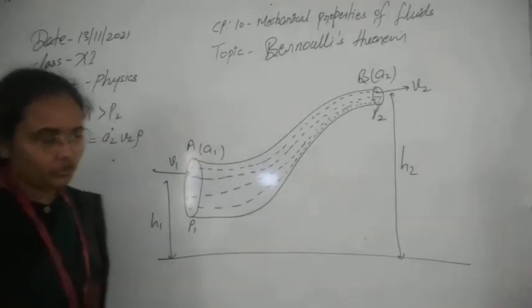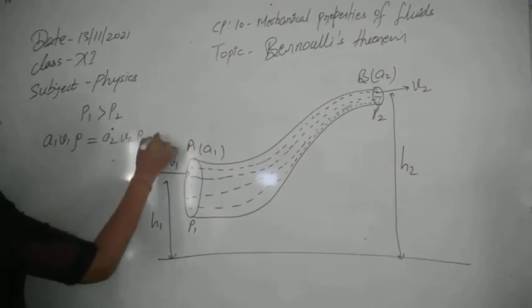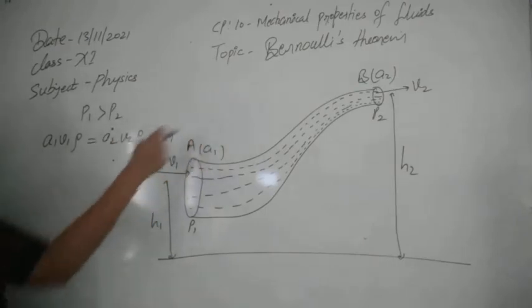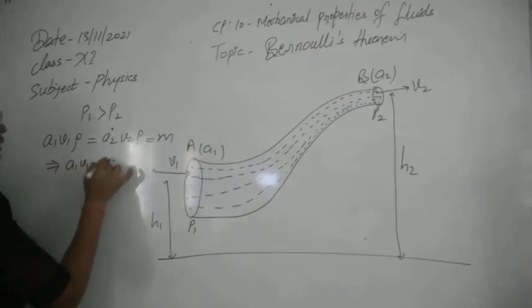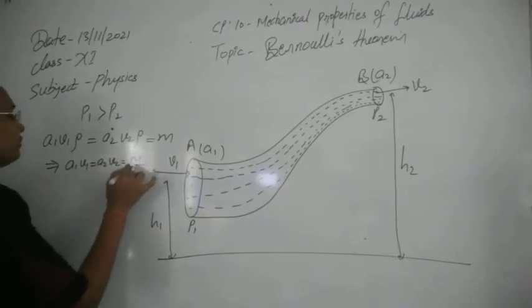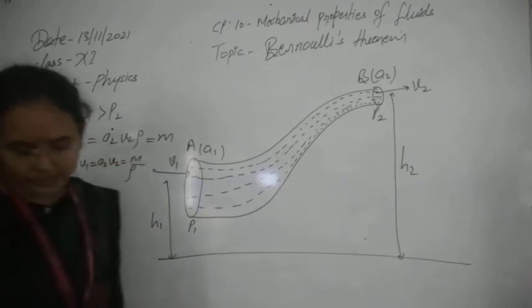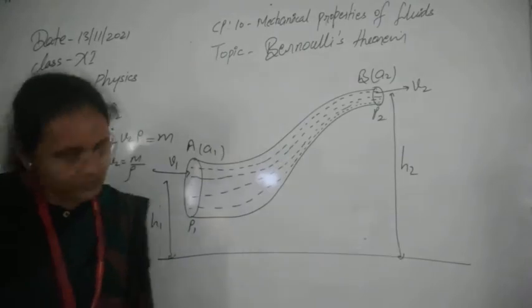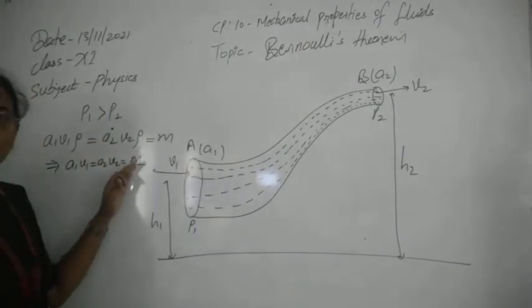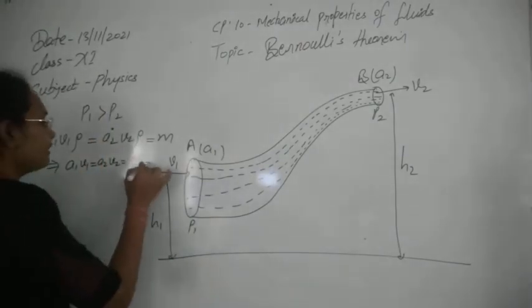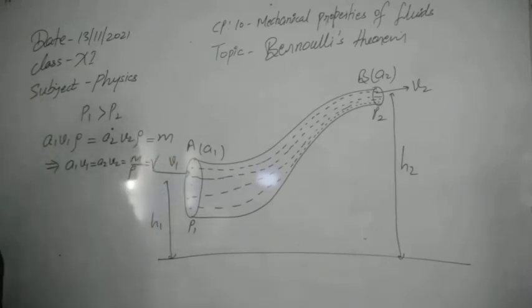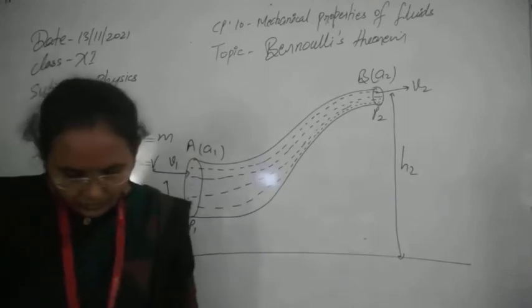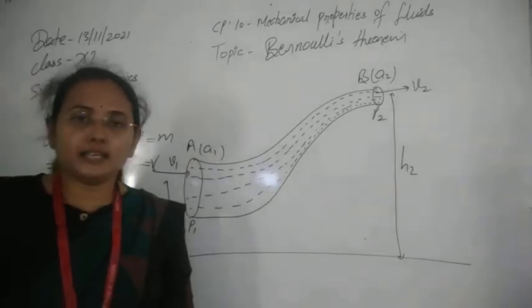This is equal to the mass leaving at B. So we can write A1 v1 equals A2 v2, which equals m by rho. This m by rho is obviously mass per unit density, which is equal to the volume of the liquid. We can write this as equation 1.